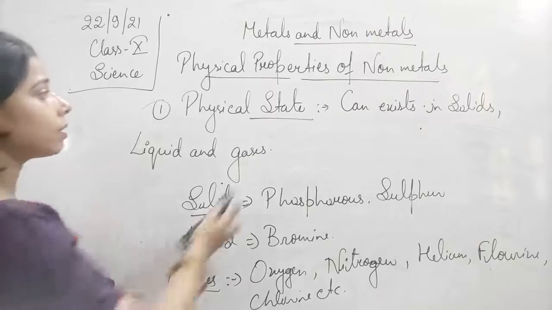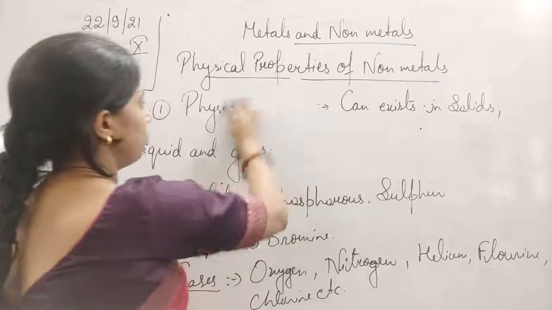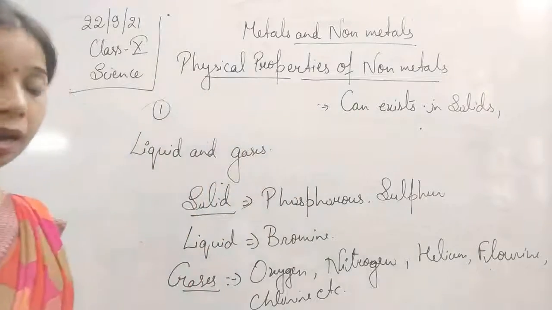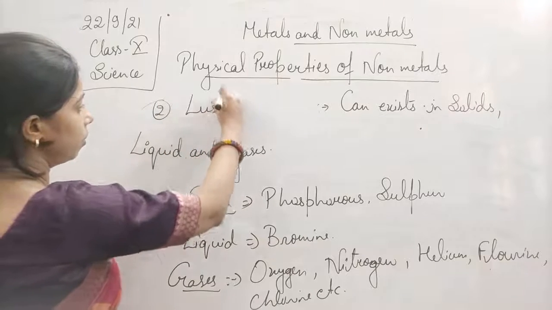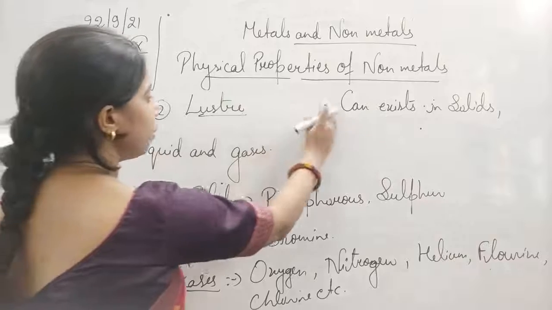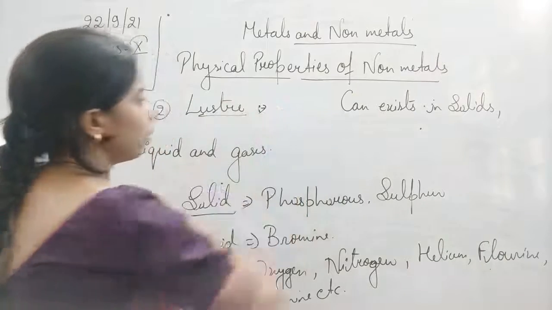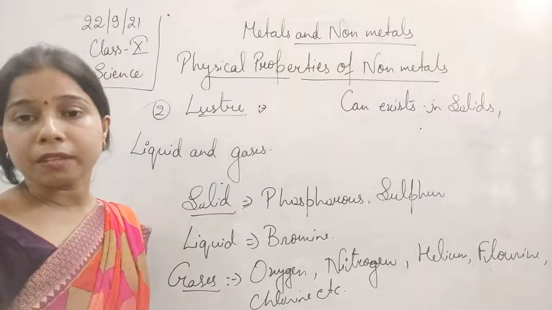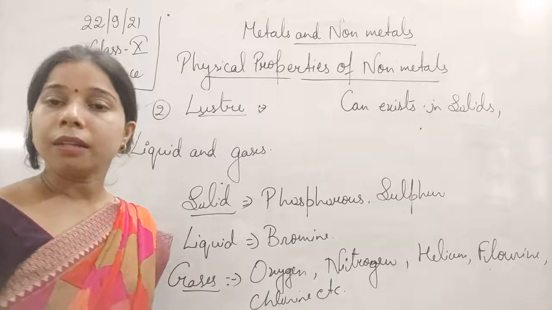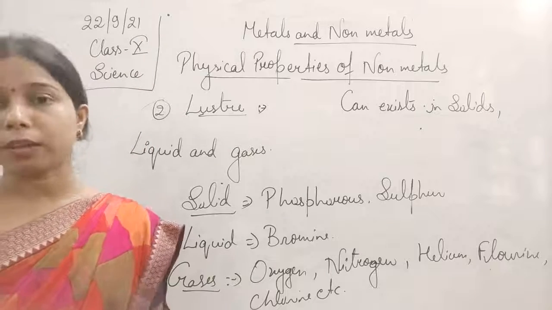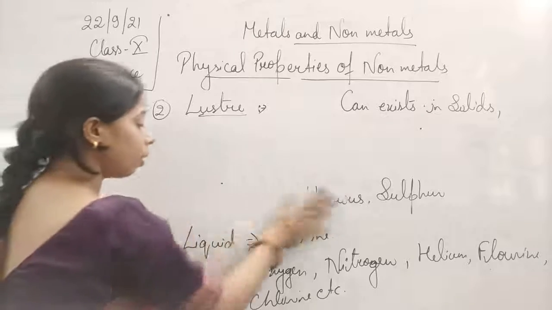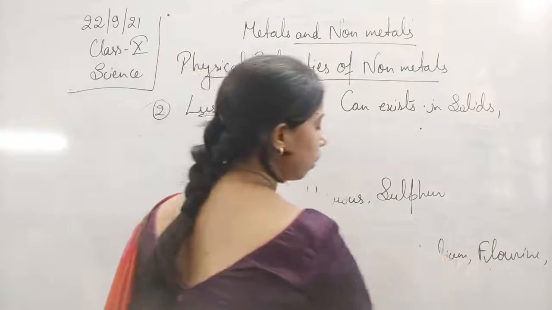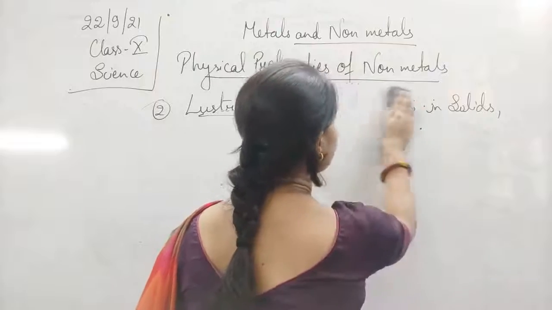The second property is the luster. As we have seen in case of the metals, they have a shiny surface, and because of that they are used for making jewelry. If you look at gold or silver, even copper, iron also, these all have a shiny surface.